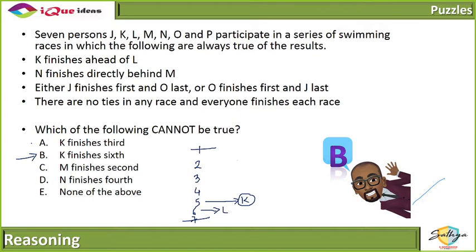कहाँ? What all options are false, Anushka? Look at the question. Which of the following cannot be true? The others, try making them. You might get one or the other arrangement possible, but you will never get an arrangement where K will be in the 6th position for the reasons which I explained.